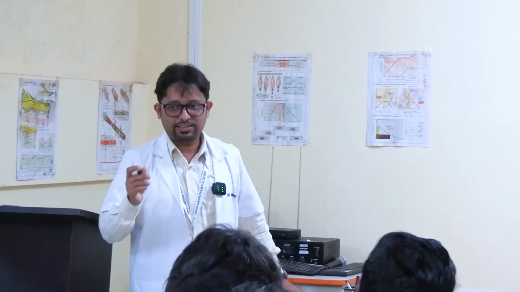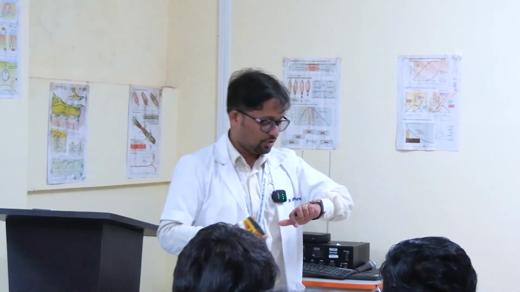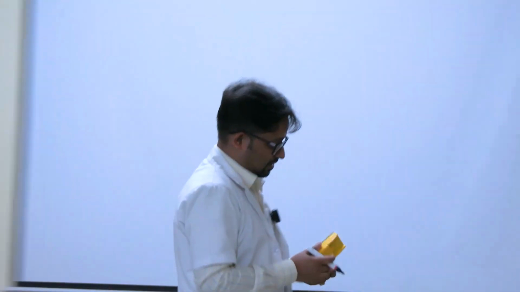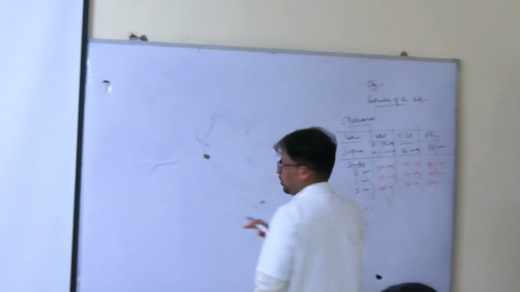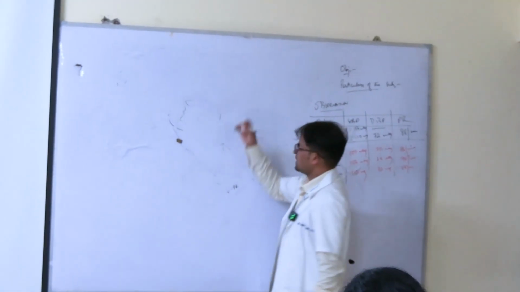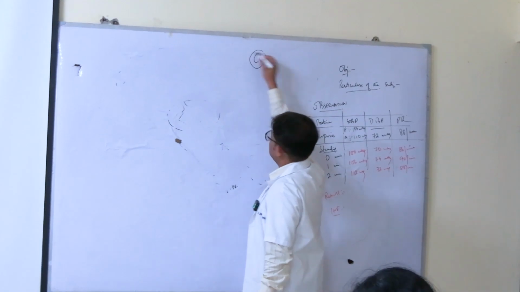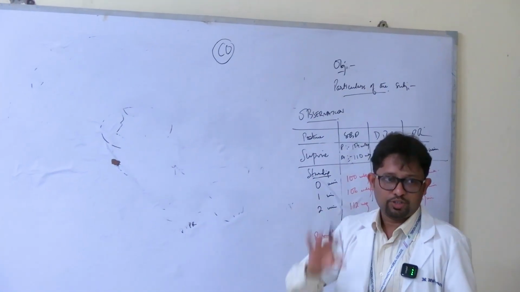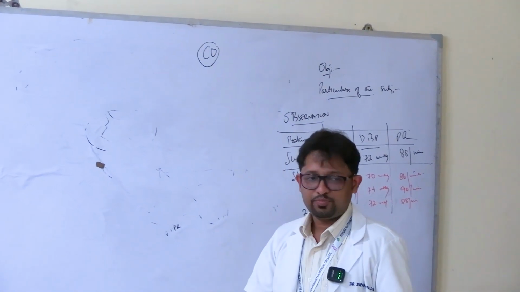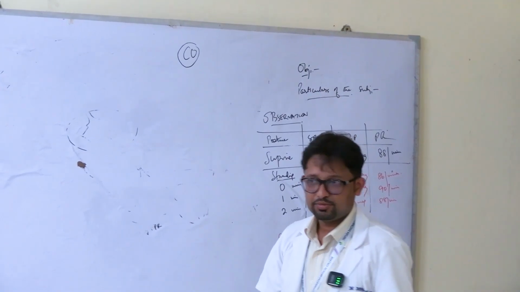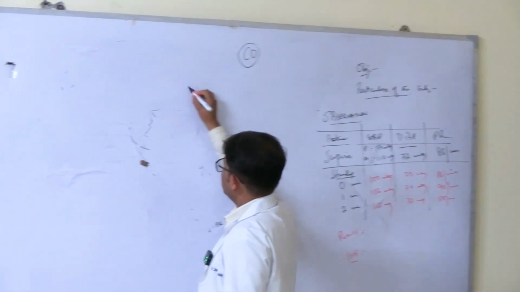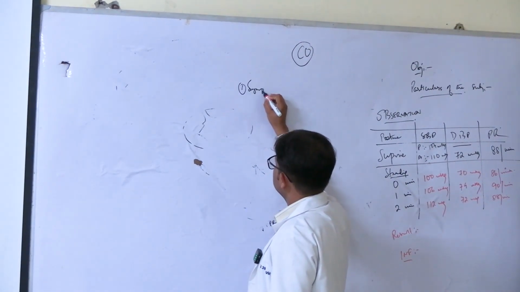So let us discuss some factors which increase the systolic and diastolic. Systolic blood pressure is affected by around 5-6 mechanisms during exercise. Remember about cardiac output. So we're talking of the systolic first. Whenever you start exercising, the sympathetic nervous system of the body becomes active.